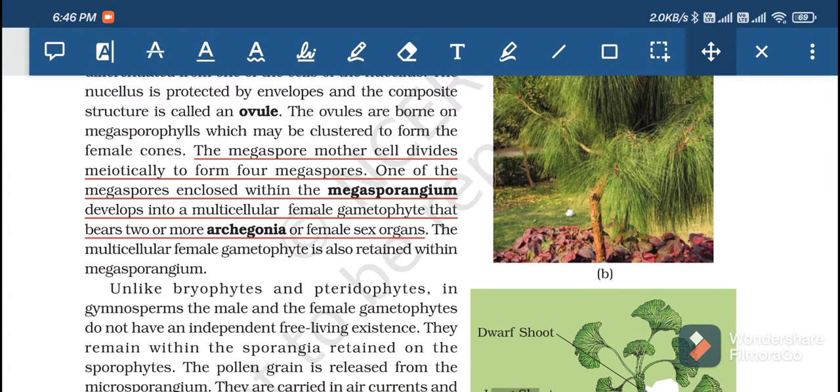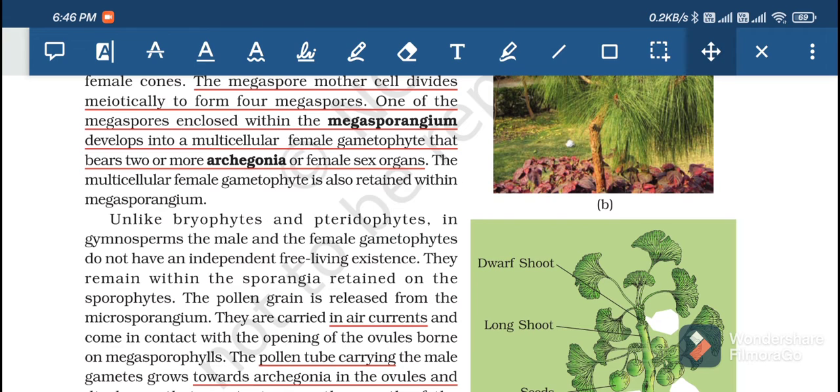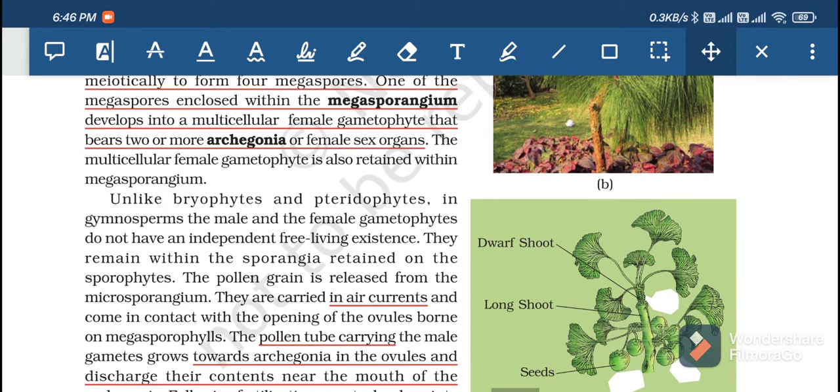Here they are explaining that the megaspore mother cell first divides into 4 megaspores, and then one of the megaspores, enclosed within the megasporangium, develops into a multicellular female gametophyte, which bears archegonia or female sex organs. The multicellular female gametophyte is retained within the megasporangium.